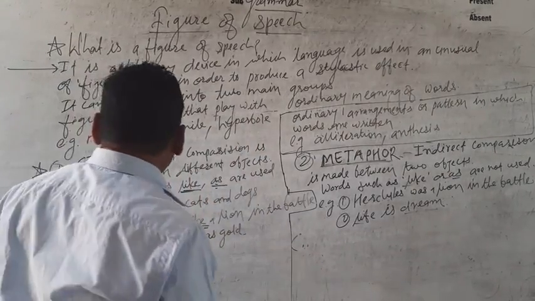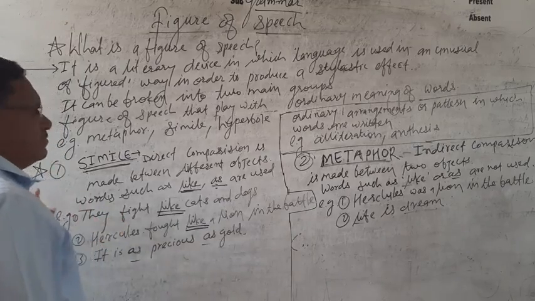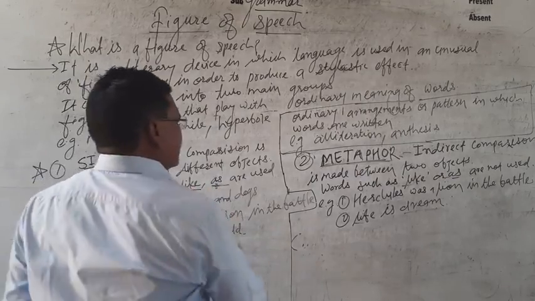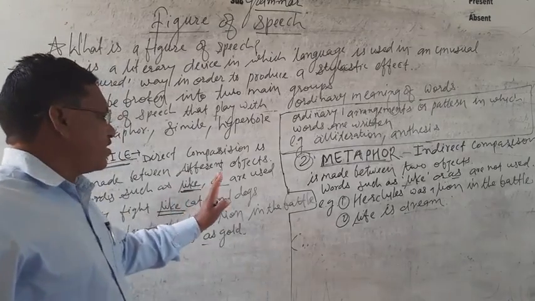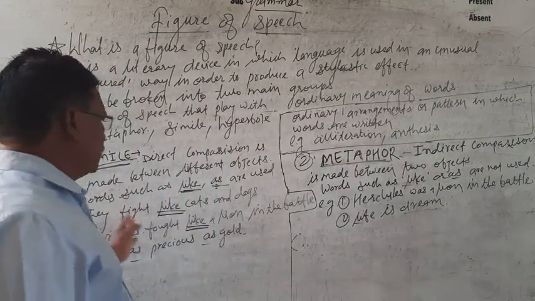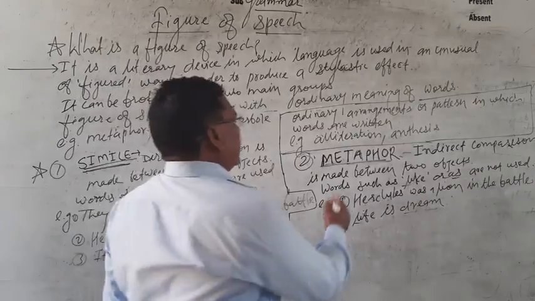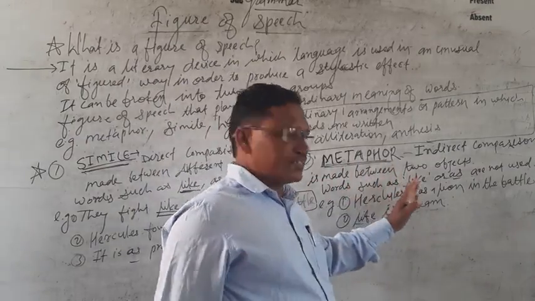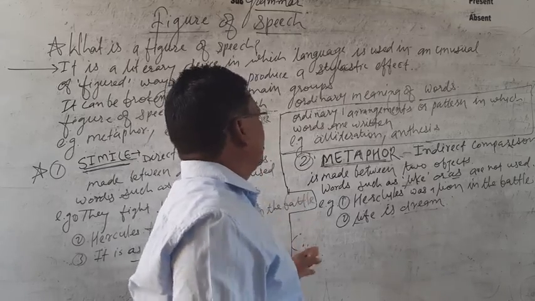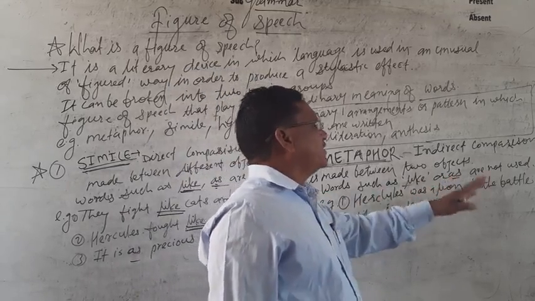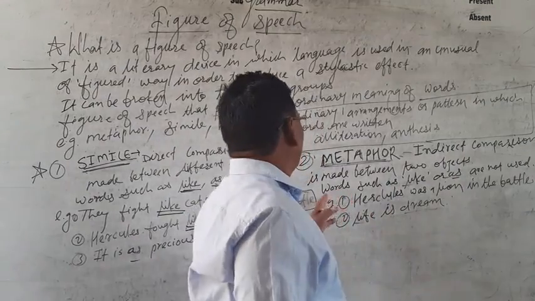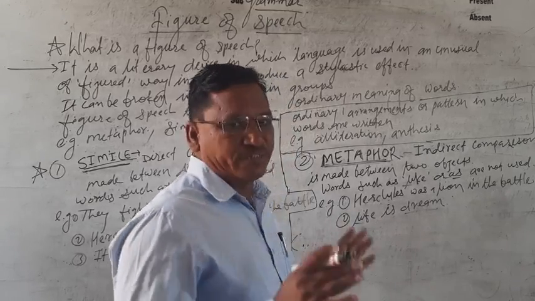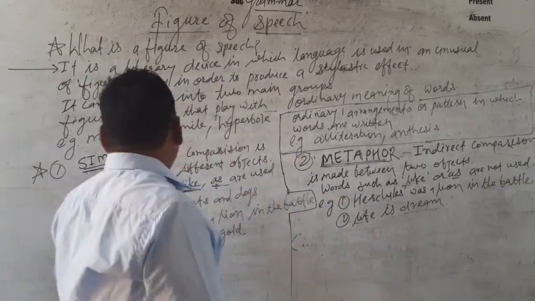Let us recap. When we see the words like or as, then we can identify that this is a simile figure of speech. And we identify a metaphor when an indirect comparison is made between two objects, and as or like are not used. So this is today's simile and metaphor.